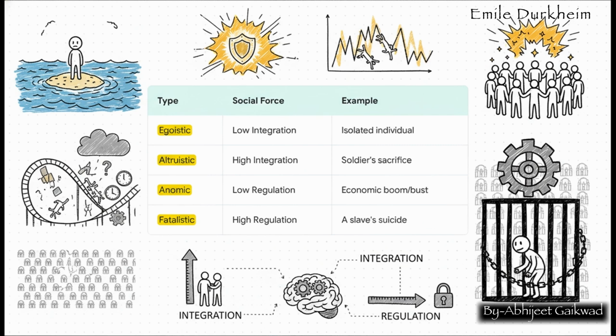Let's do a quick micro-revision on suicide. The single most important takeaway is this: suicide rates are a social fact. They are not to be explained by individual psychology, but by the levels of social integration and social regulation within a society. This gives us the 4 types: egotistic, altruistic, anomic, and fatalistic.